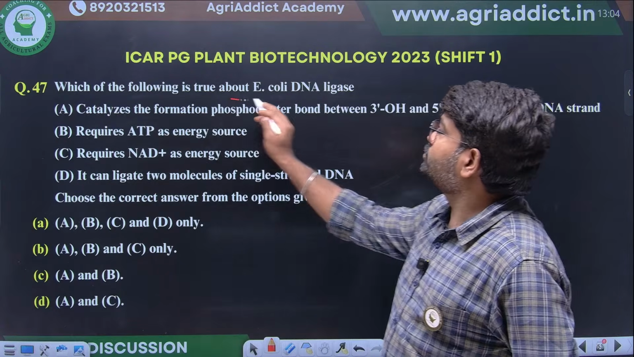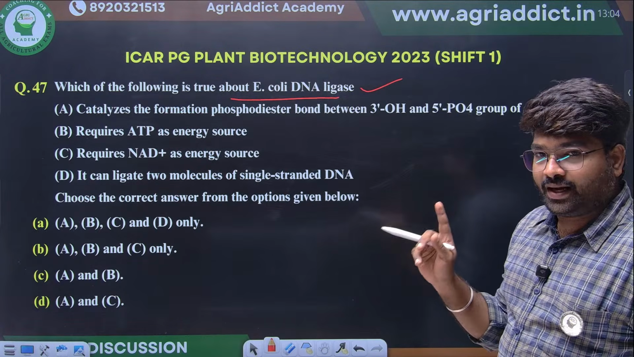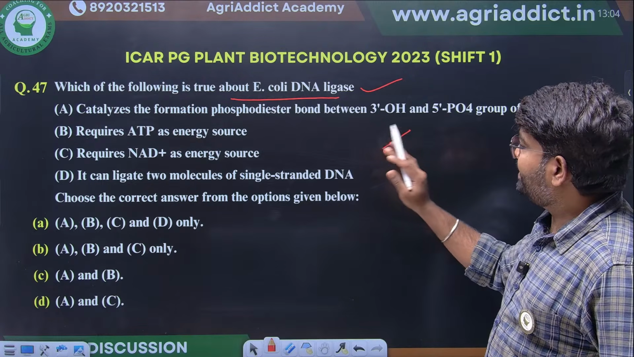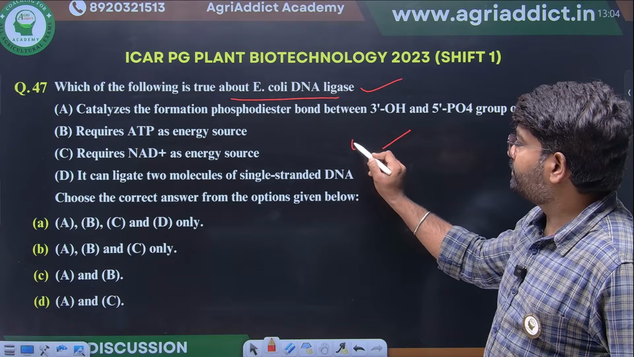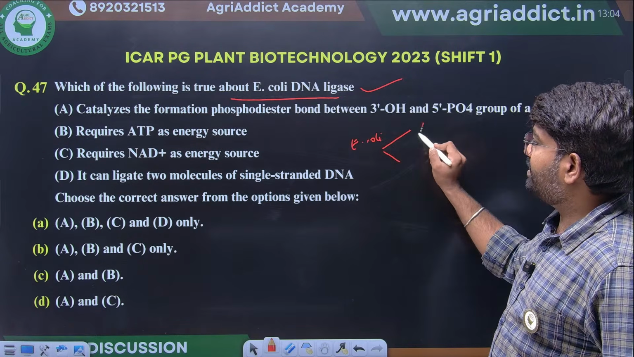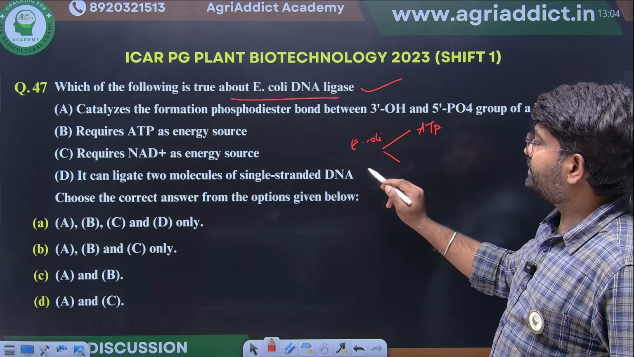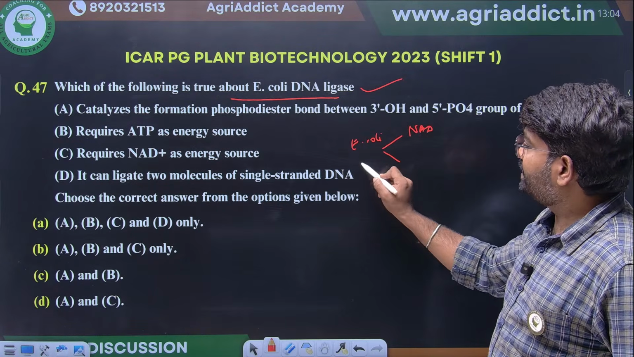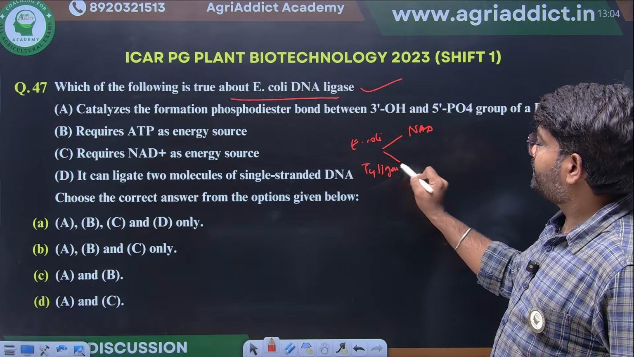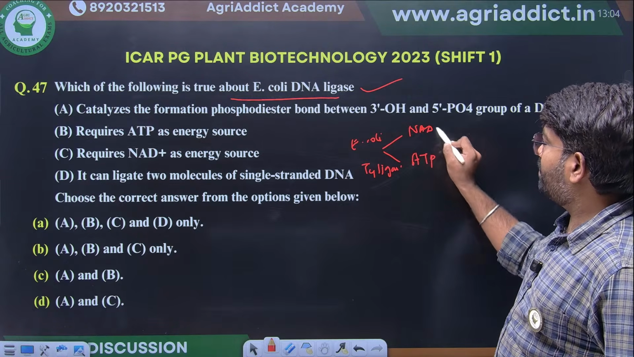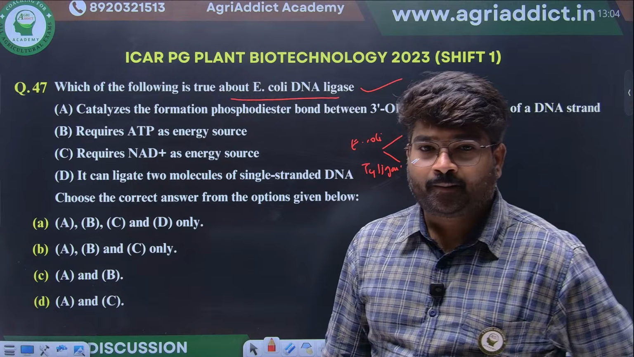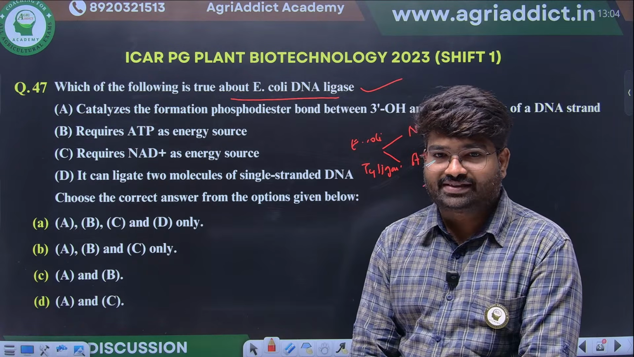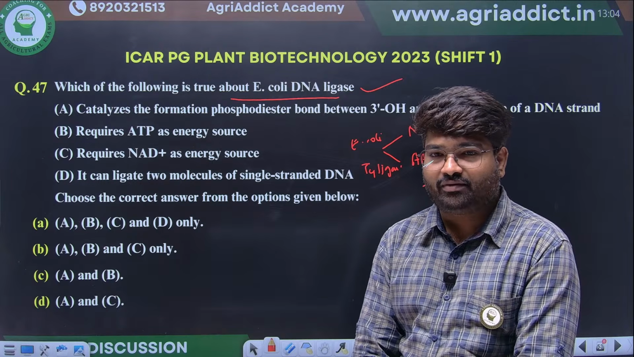Which of the following is true about E. coli DNA ligase? I already told this one. DNA ligase will require cofactors. If the DNA ligase is E. coli one, that will require which cofactor? If that is E. coli, NAD is required. If that is T4 ligase, ATP is required. I have already told this in our class itself. E. coli means NAD will act as a cofactor. T4 ligase means ATP will act as a cofactor.